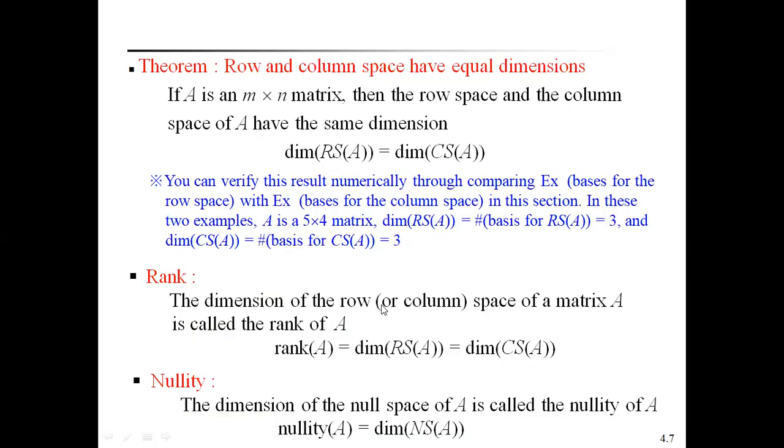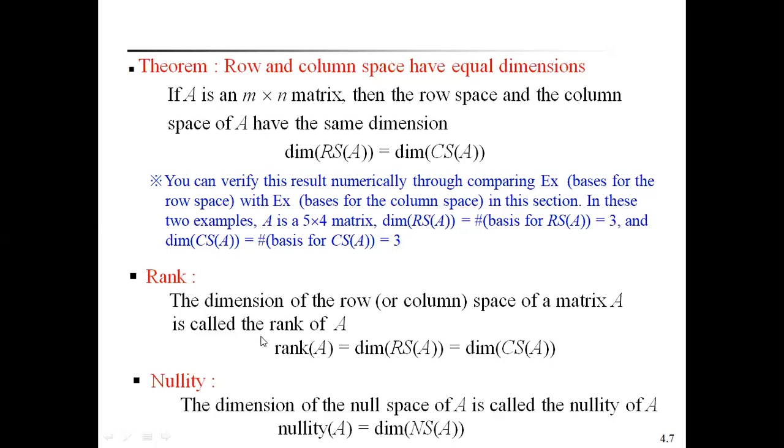The dimension of the row or column space of a matrix A is called the rank of A. This is very important. The dimension of the row space or column space of a matrix A is called the rank of A. Already in the previous theorem we discussed that row and column space have equal dimensions.